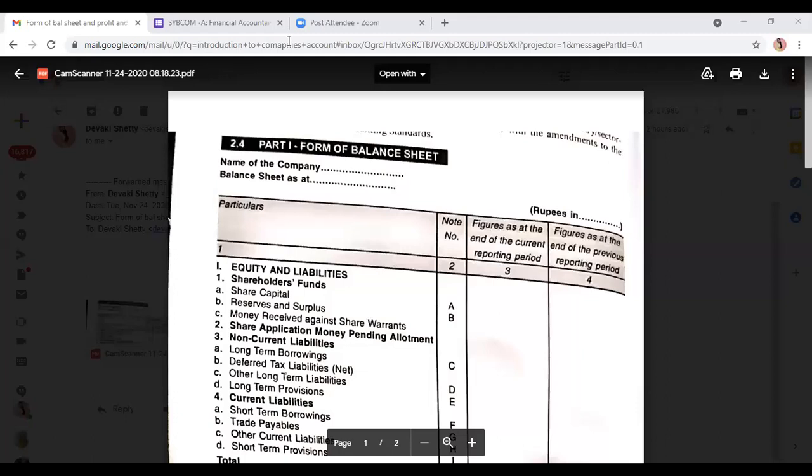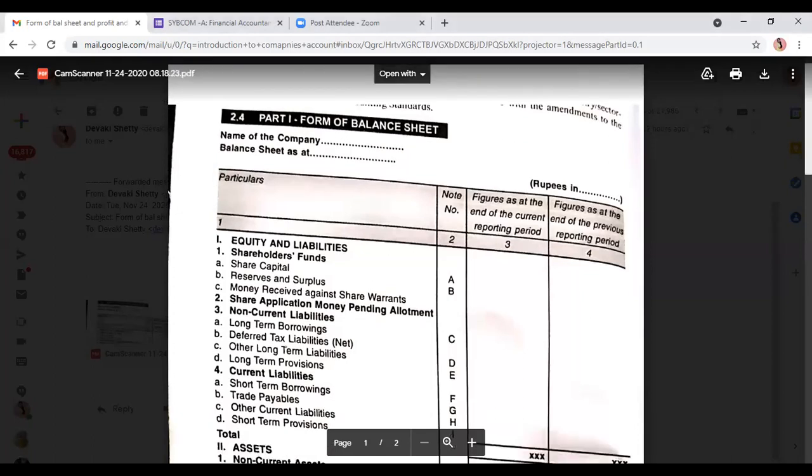So this is the format for Part 1, the form of balance sheet, in which we write the name of the company at the top, and the balance sheet period, balance sheet as on. Okay. So what else is given? See how we prepare in the format. You will see it for 2 years.